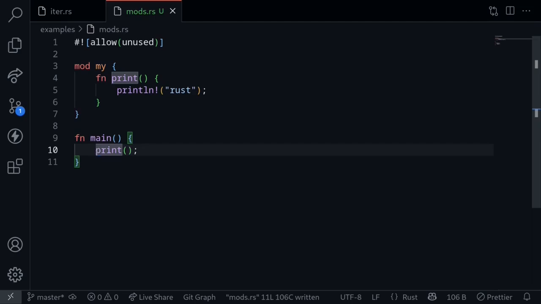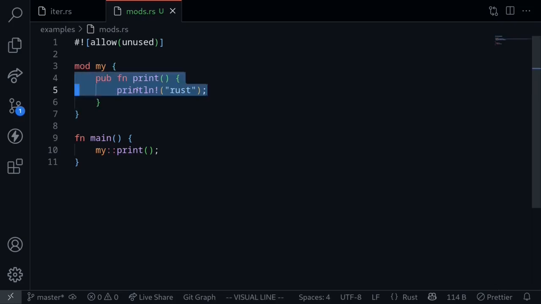How do we call this? Inside the main function, we do my::print. However, we will not be able to call the function print. The function print is a private function inside the my module. It can only be called inside this module. To make this public so that we can call it inside the main function, we need to prefix this with the keyword pub. So this will make this print function a public function.